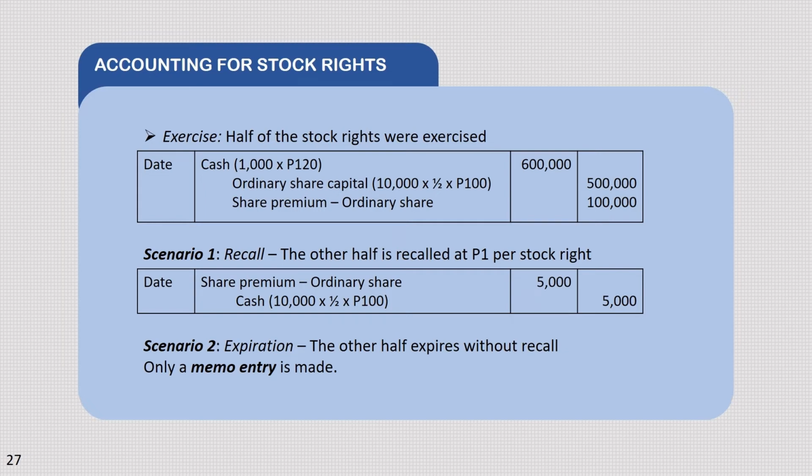Scenario 1, na-recall na yung the other half at 1 per stock right. Ang entry ay debit share premium ordinary share na 5,000 and sa credit side naman is cash 10,000 multiplied by 1 half multiplied by 1, that will give us 5,000 also. Scenario 2, the other half expires without recall. Only memo entry at walang magiging journal entry.